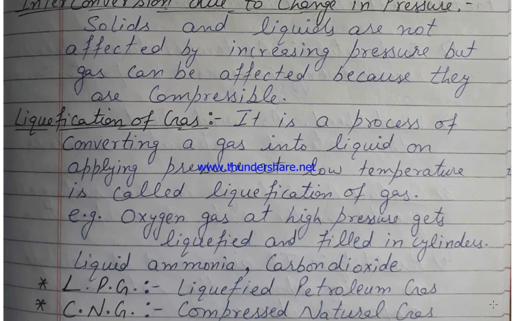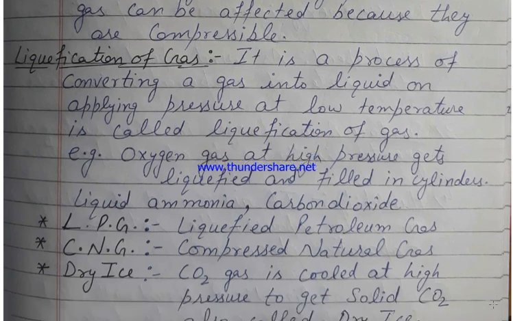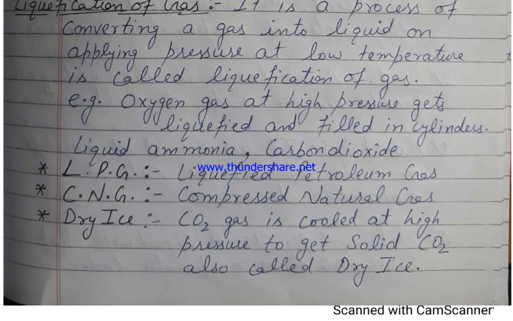Oxygen gas is liquefied in cylinders used in hospitals. Liquid ammonia is used in ice factories and many more factories. Carbon dioxide gas is used as dry ice, and can also be used to extinguish fire.